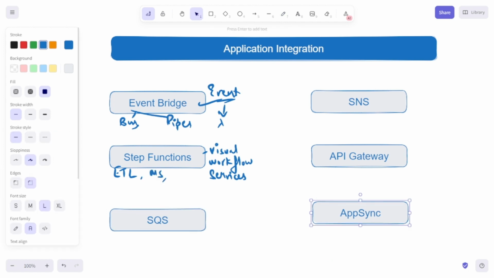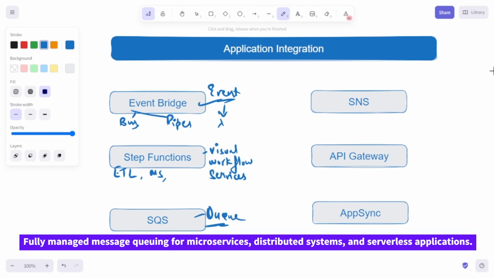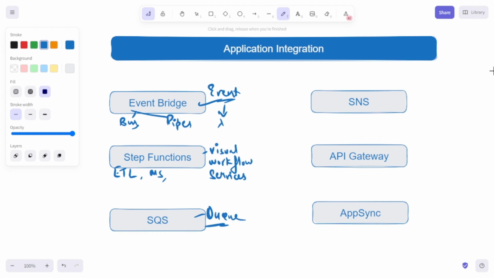So the next service under the application category is SQS. This is Simple Queue Service. SQS is a fully managed message queue service for microservices, distributed systems, or serverless applications. It allows you to send, store, or receive messages between different software components at any volume without losing any messages or requiring other services to be available at that time. So with SQS, producers can send messages to SQS and consumers can pull the messages from the queue.